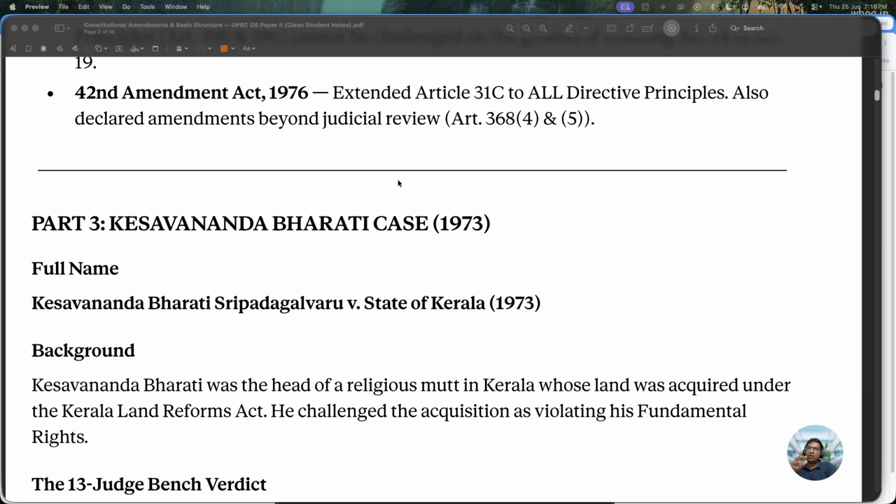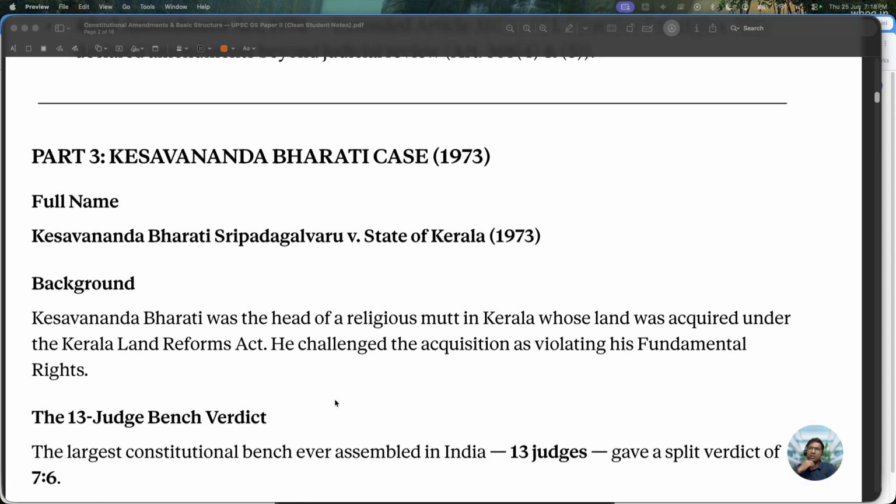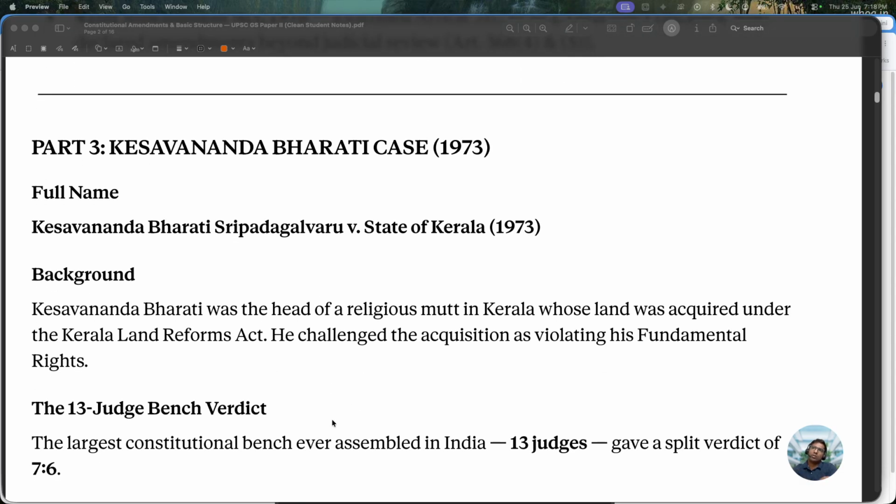So this is all trailer. Now the original case will come, the ultimate case, the Kesavananda Bharati case in 1973. All the previous Golaknath case and Parliament striking back with amendments set the stage for the most important constitutional case in Indian history. It was a landmark case, and even now it is the benchmark. It is the foundation for many of these things. The full name is Kesavananda Bharati Sripadagalavaru versus State of Kerala, 1973.